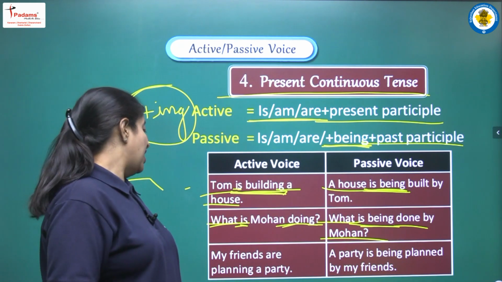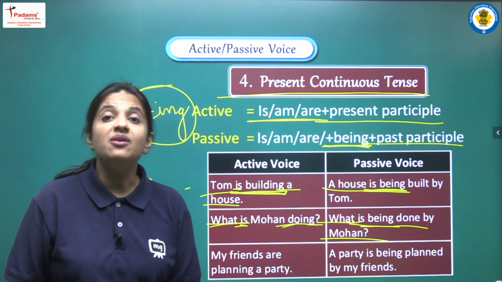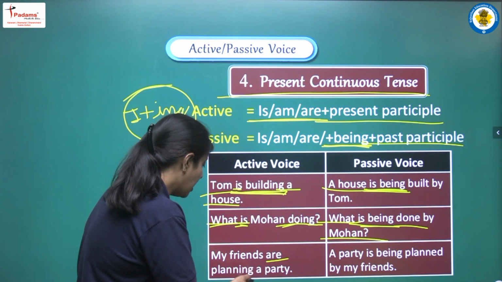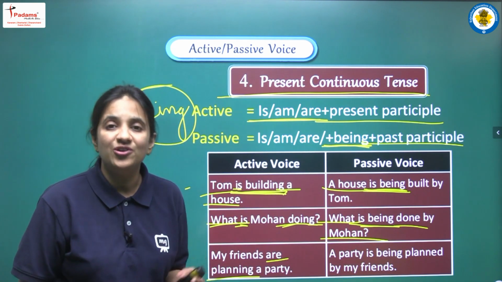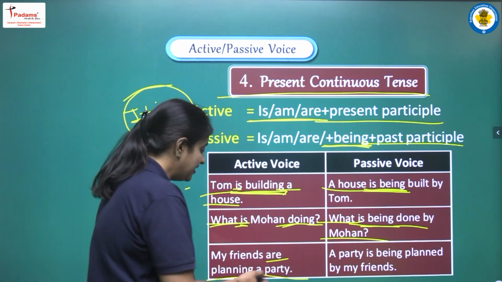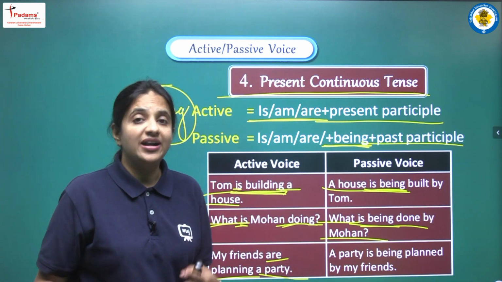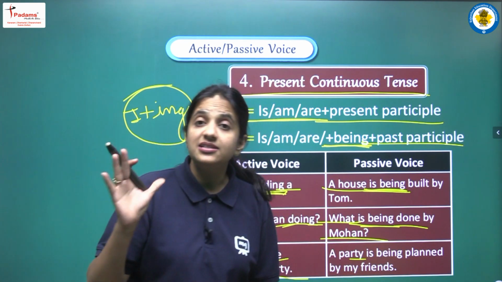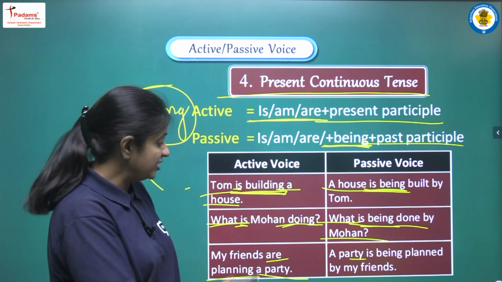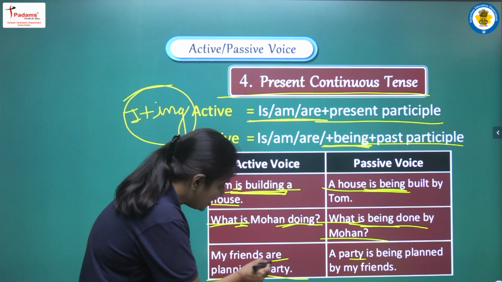Next sentence, my friends are planning a party. We can say are and first form plus ing. So yes, we are having present continuous tense here. The object that is given to us is a party. So first of all we will write a party. Now party is singular. So students, this example is also very important. Here we are having are.